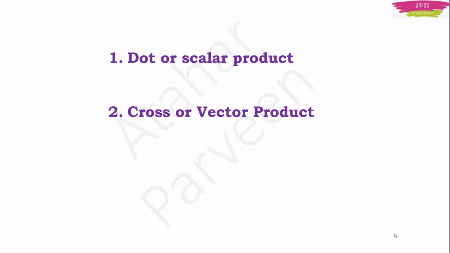Now, all arithmetic operations are possible among vectors. All arithmetic operations means addition of vectors, subtraction of vectors, division of vectors, all this is possible. And multiplication of vectors is also possible. Means you can take the product of vectors. But multiplication of vectors or finding the product of vectors is special because there are two types of them. One is scalar product or dot product, and the other one is the vector product or cross product. Means you can multiply vectors in two ways. One way is the scalar product, the other way is the vector product. Now let us understand what is this scalar product and what is vector product.